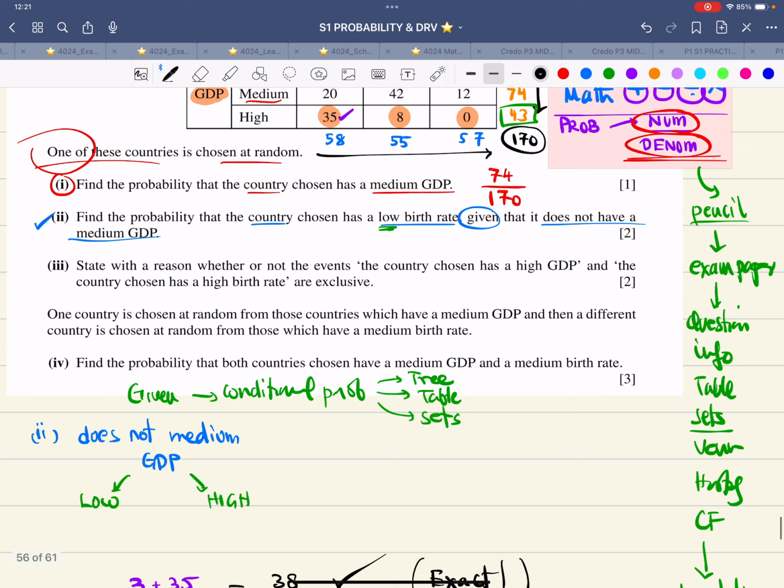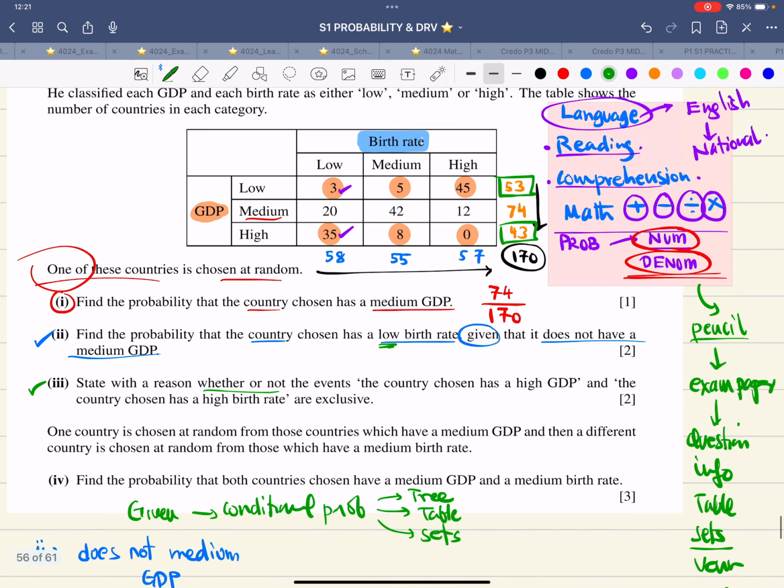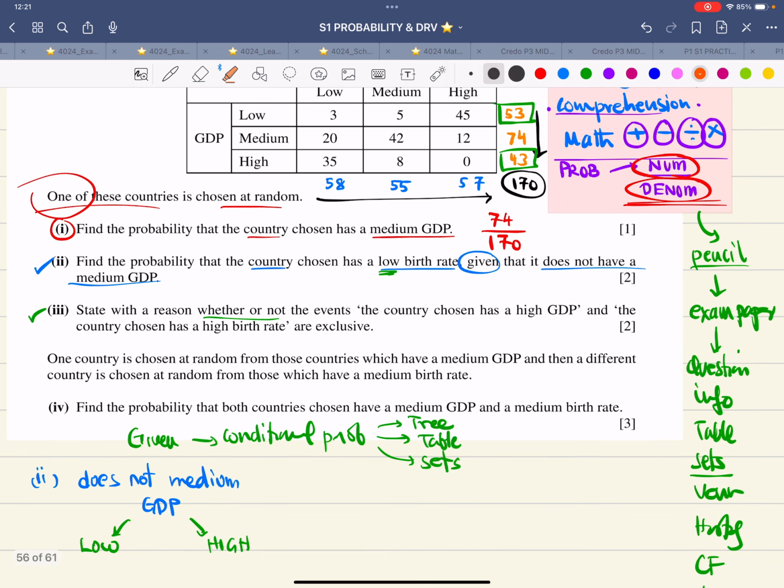Now let's focus on the third part. It says: state with a reason whether or not the events 'the country chosen has a high GDP' and 'the country has a high birth rate' are exclusive. So again, let me do a little bit of erasure. I'm erasing everything over here and focusing on this. It says the country has a medium GDP.